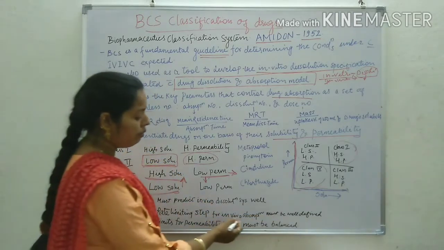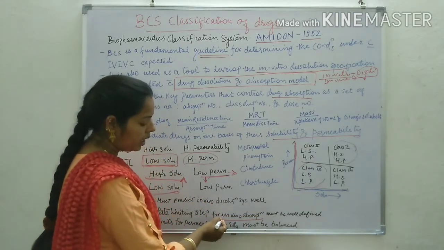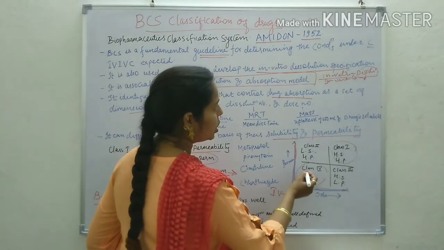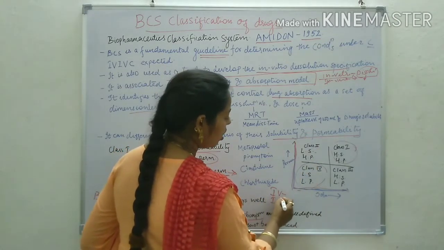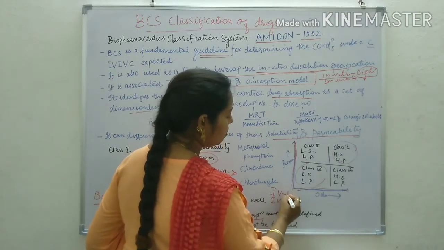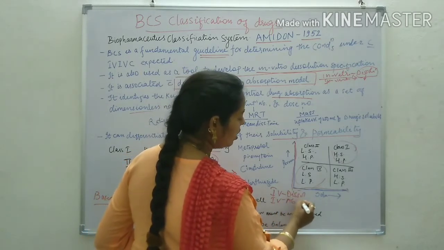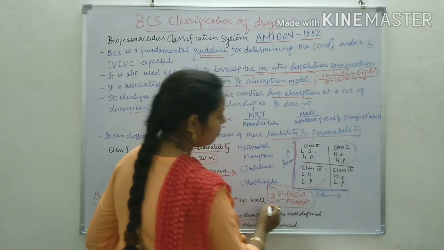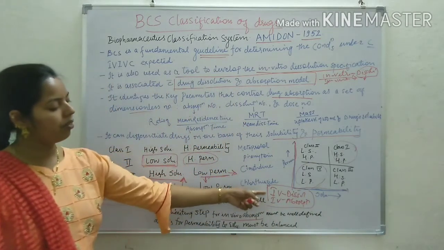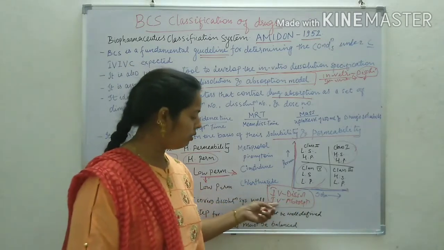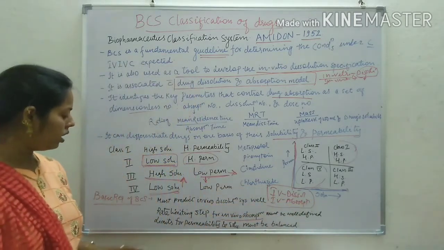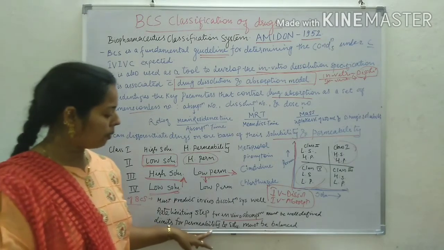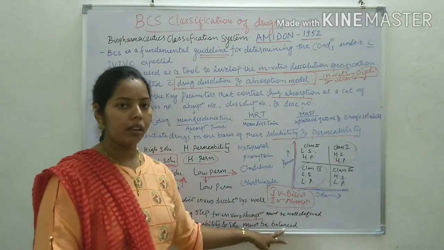It means we are creating a relation between in vitro dissolution and in vivo absorption, the IVIVC. This is dissolution and this is absorption. So the relationship between the in vitro dissolution and in vivo absorption should be good.